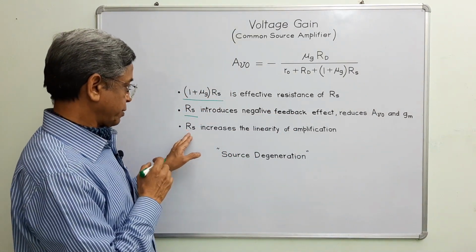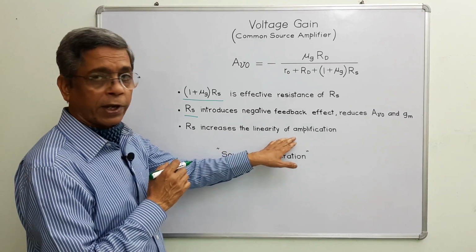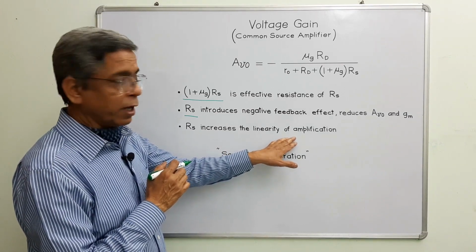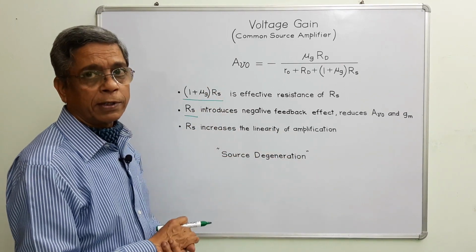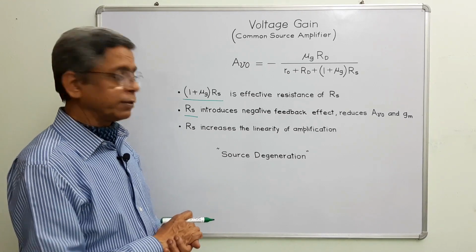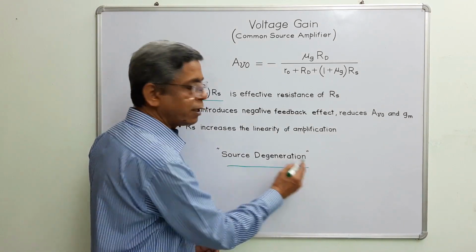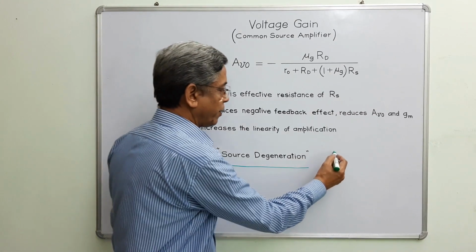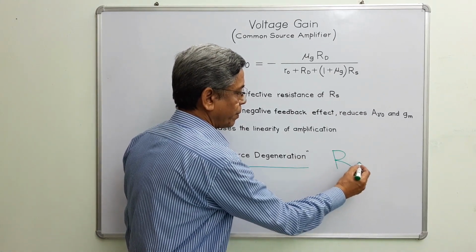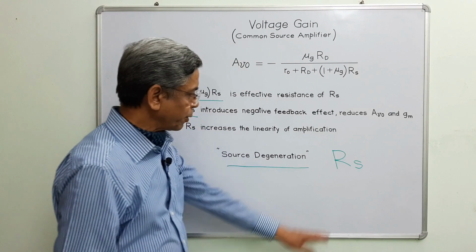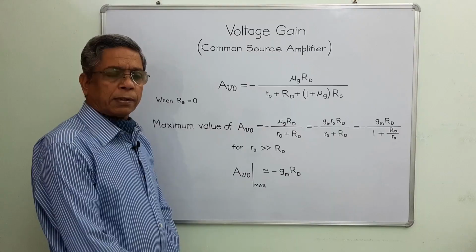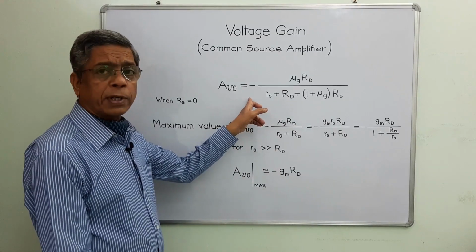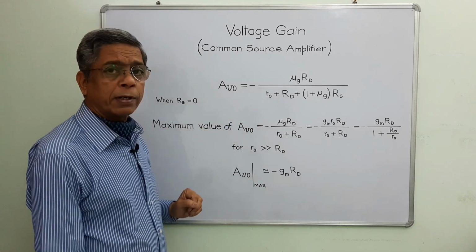And Rs increases the linearity of amplification. This is a beneficial point. And all these 3 points are covered in a process which is known as source degeneration produced by Rs. This is because of the source resistor. This is the expression for open circuit voltage gain for common source amplifier.